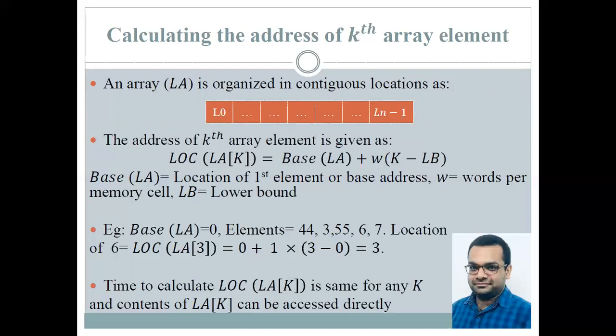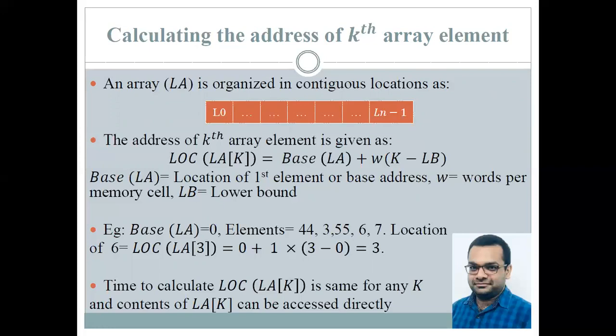For example, if we have the base of the linear array as 0 and the elements are 44, 3, 55, 6 and 7, what is the location of the element 6? It can be calculated as the location of LA[3] equals 0 plus 1 into (3 minus 1), that is equal to 6. Now, there are very important points to note over here.